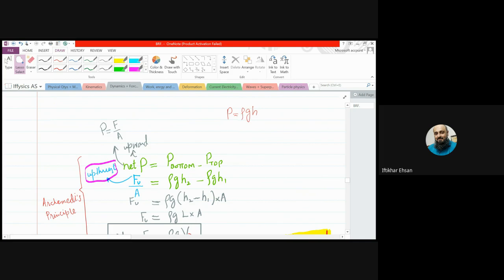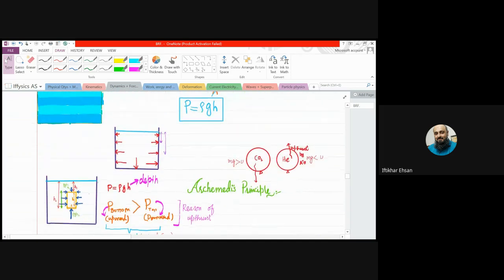Clear? Beta, what we are discussing is Archimedes principle. So pressure is force over area. I'm repeating: as the net pressure is upward, because upward pressure is larger, that force will be upward as well. That upward force applied is upthrust. And the formula for pressure is force over area. Now coming to this, we can take rho g common from these two, and the area dividing will multiply here.